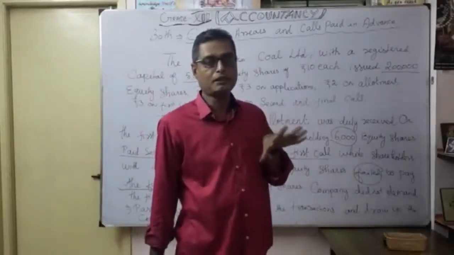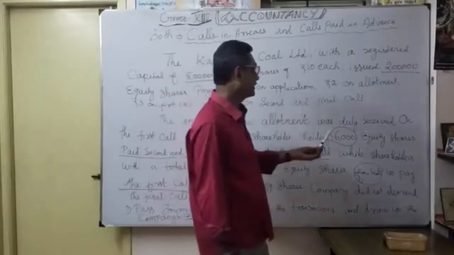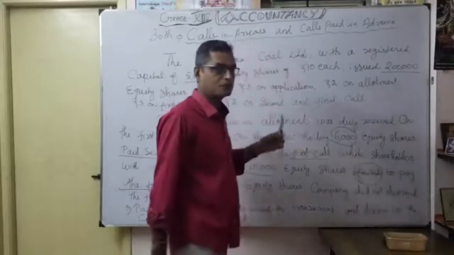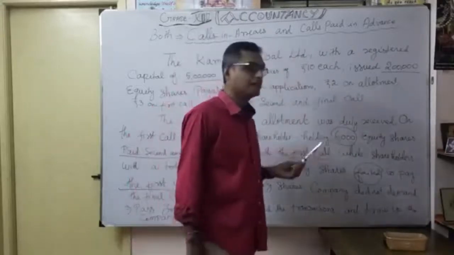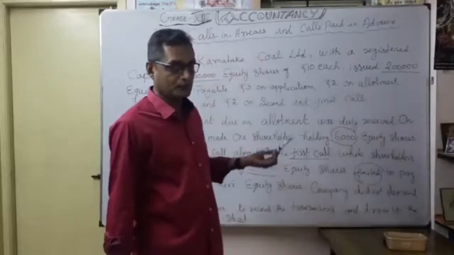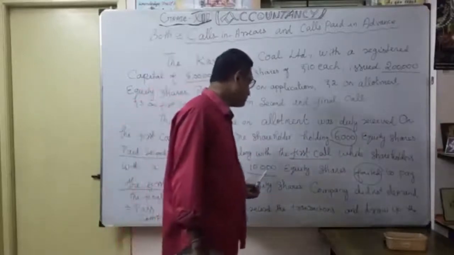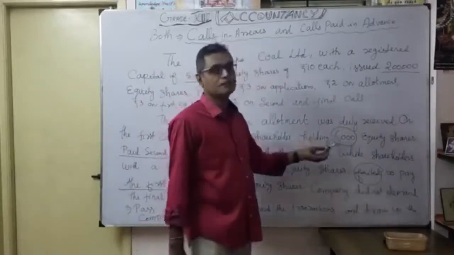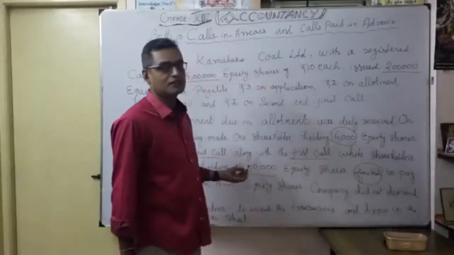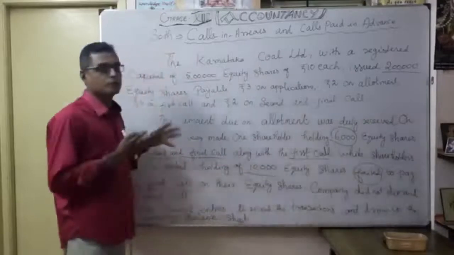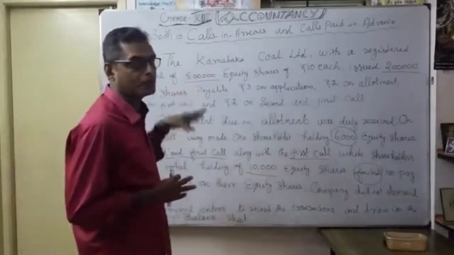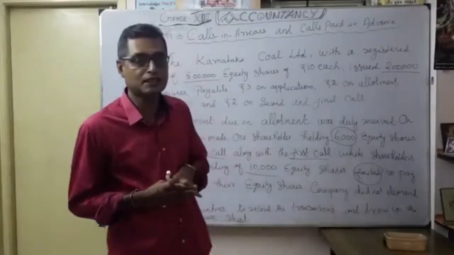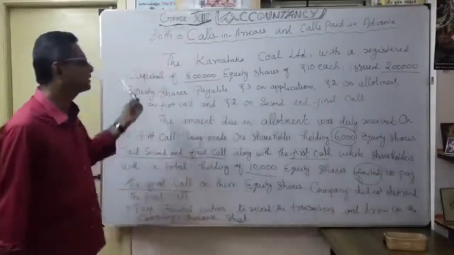In the first call, 6,000 equity shares paid in advance, even the second call also. Thereafter, 10,000 equity shares failed to pay the first call. This one comes under calls in advance, and this one comes under calls in arrears. Now let's see how we are going to work out this problem, combining the effect of the accounting treatment of calls in arrears and calls in advance.